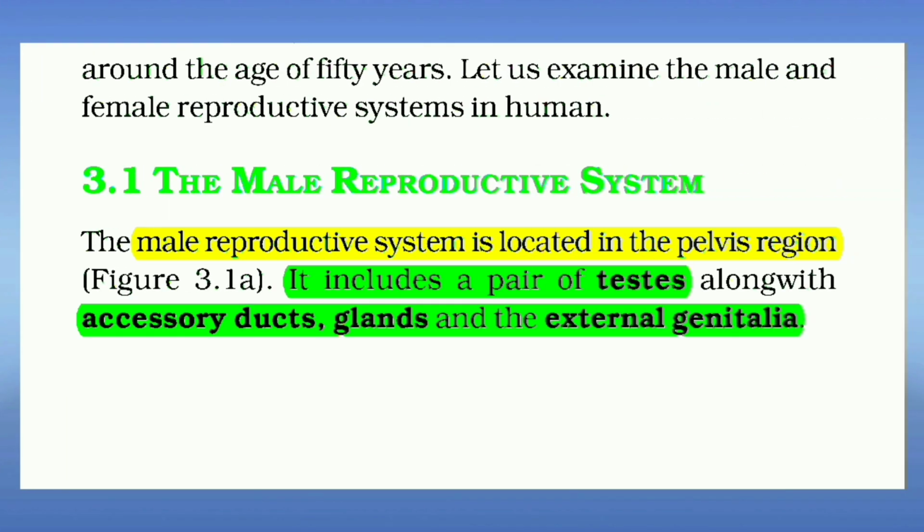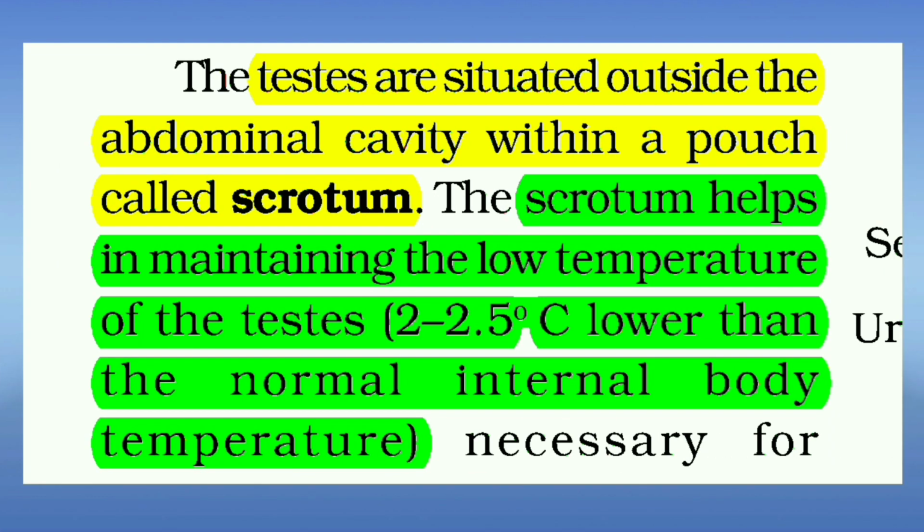Male reproductive system is located in the pelvis region. It includes a pair of testes, accessory ducts, glands and the external genitalia. Testes are situated outside the abdominal cavity within a pouch called scrotum.